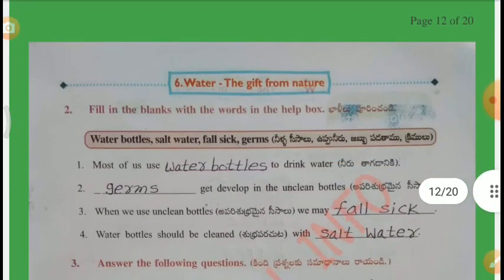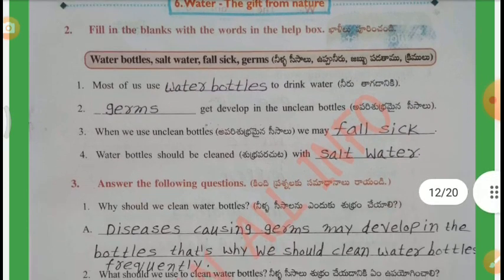Fill in the blanks with the words in the help box. Water bottles, salt water, fall sick, germs. First one, most of us use dash to drink water, water bottles. Second one, dash get developed in the unclean bottles, germs. Third one, when we use unclean bottles, we may dash, fall sick. Fourth one, water bottles should be cleaned with dash salt water.